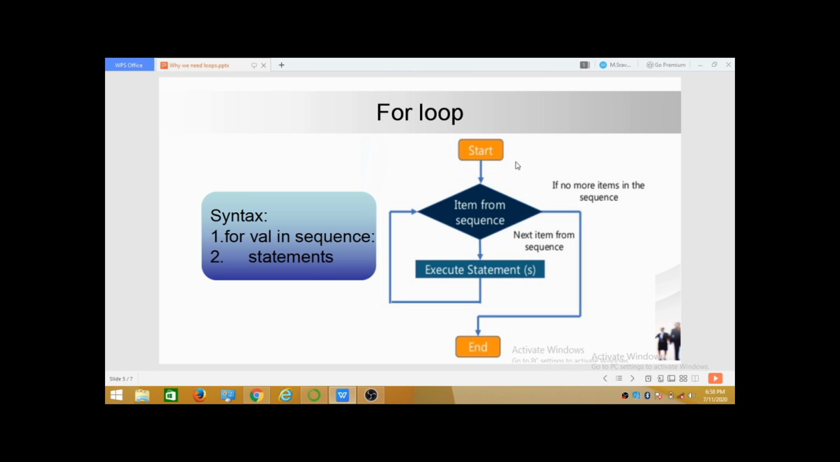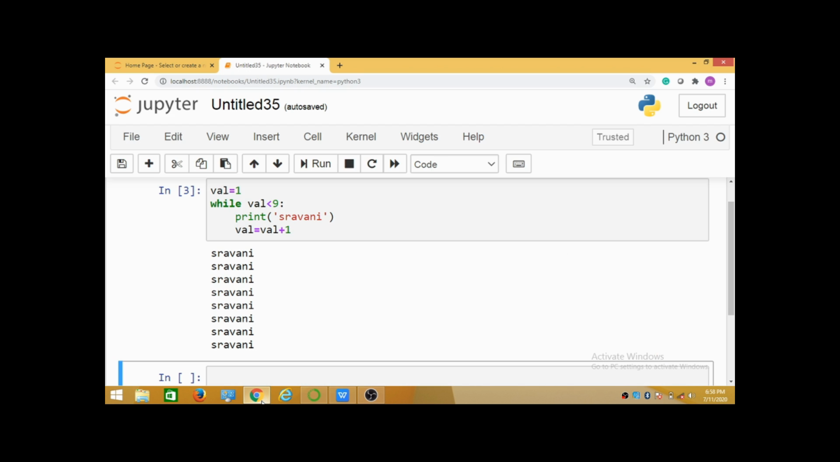Over here in this flow chart, see here, it checks items in the sequence. If the item is present, then it executes the statement. Again the controller goes to the sequence. Again it checks if the item is available in that sequence or not. If it is not available, it just exits from that loop. Let's see a small example. For this, again I need to open my Jupyter notebook.